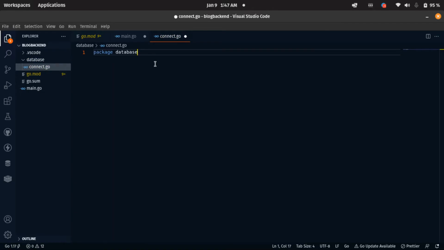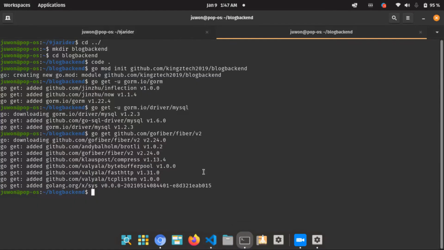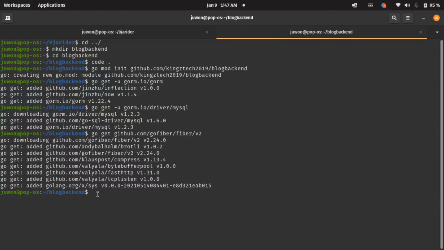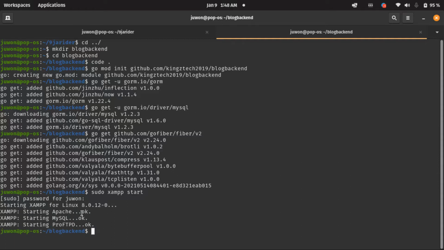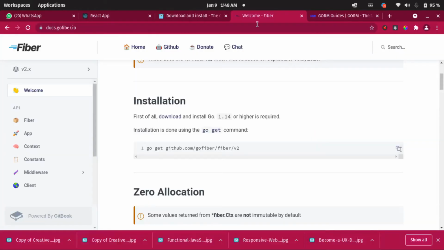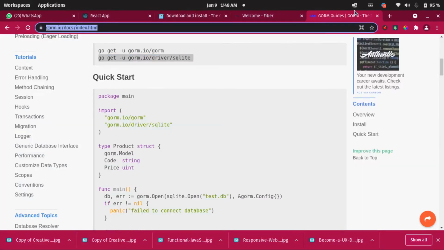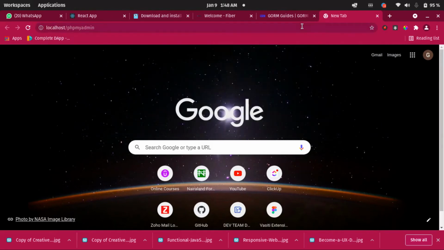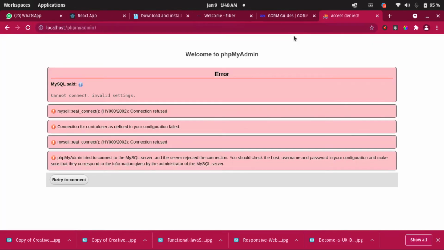The next thing we have to do is create a table inside our database. To get that done, because I already have XAMPP installed on my computer here, let me say sudo XAMPP start. This is going to help start the server. You see, it starts Apache and starts MySQL. Then the next thing I have to do is open another new tab and go to localhost/phpmyadmin, because I'm seeing access denied.